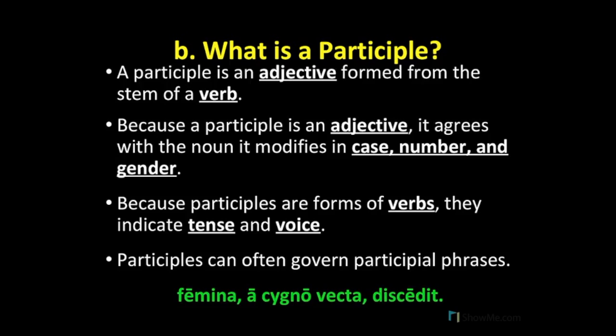One of our examples just now was femina a cygno vecta descendit. Notice that vecta modifies femina because it agrees with femina in case, number, and gender. We also have a participial phrase here, which has been helpfully set off by commas, a cygno vecta. We have those commas here, but watch out, you won't always have those commas there to help you.